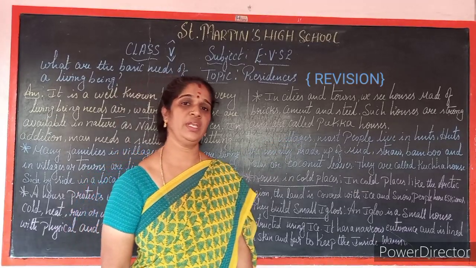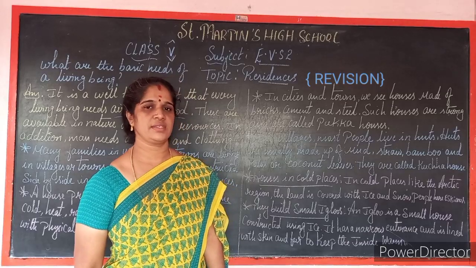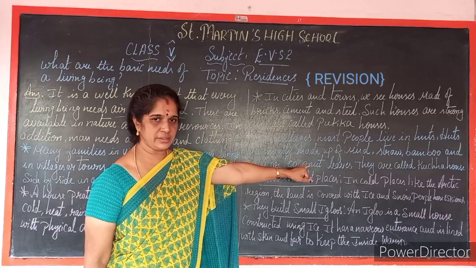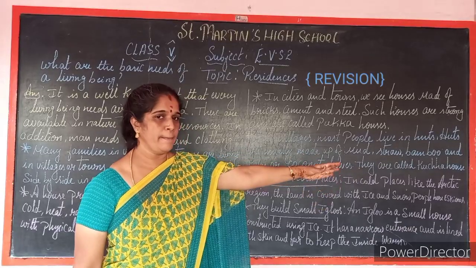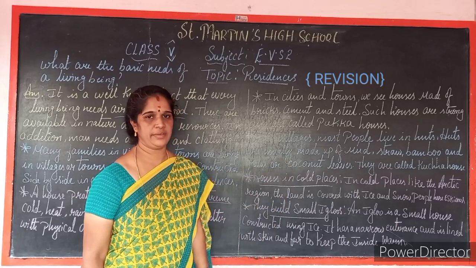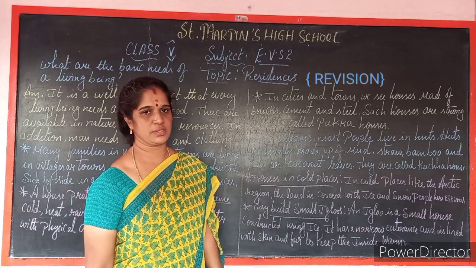You are very familiar with huts, I think so. How are these huts constructed? Huts are usually made up of mud, straw, bamboo and palm or coconut leaves. They are called kacha houses.